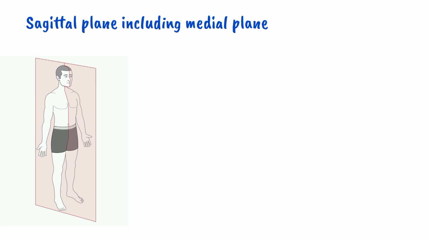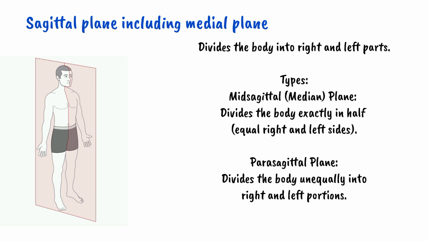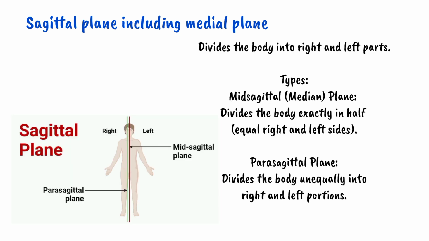Sagittal plane, including medial plane, divides the body into right and left parts. Medial or mid-sagittal plane passes exactly through the midline, dividing the body into equal right and left halves. Parasagittal plane runs parallel to the mid-sagittal plane but divides the body into unequal parts.